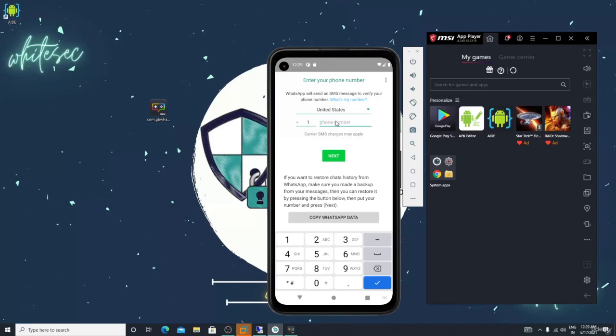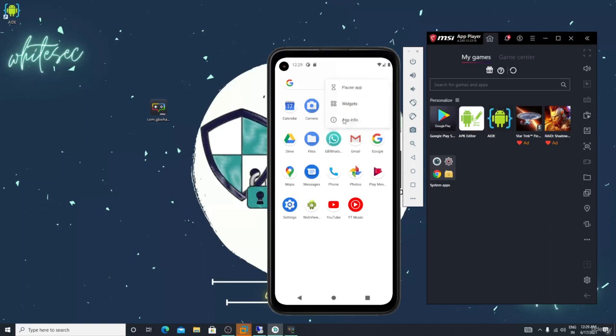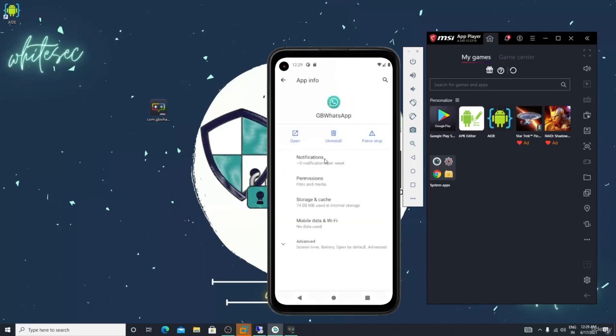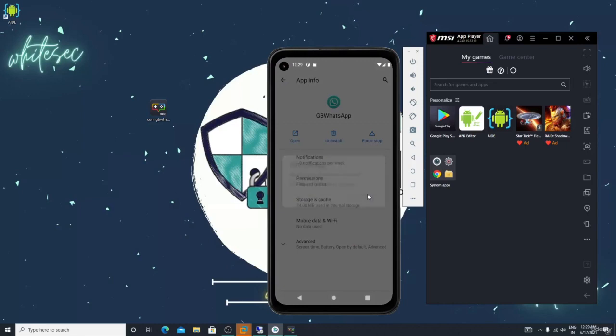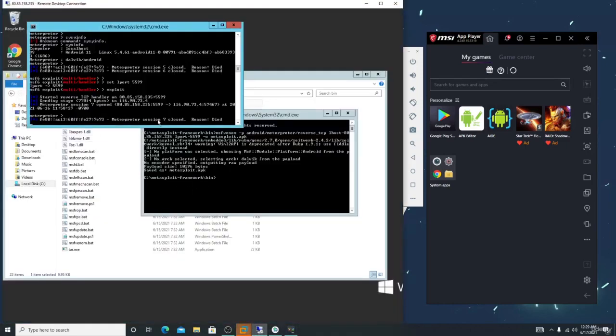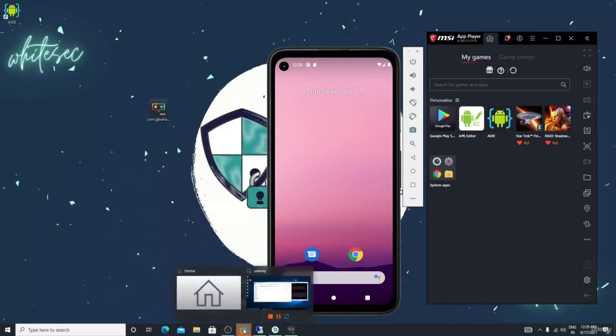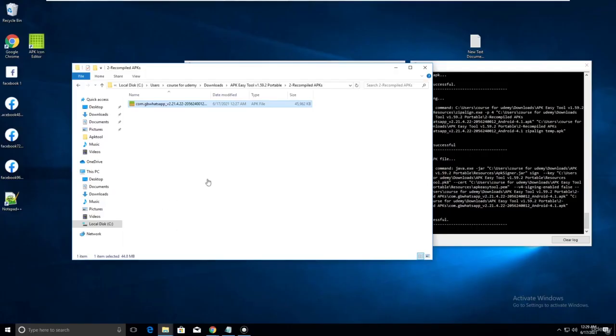Right, this is the process, guys. Hope you guys enjoy these classes. Let me show you one thing. I told you how to find the launch activity of other applications. Let me show you. After uninstalling that, I just lost my connection. This is the reality, guys. Let me show you how you can find the launch activity.